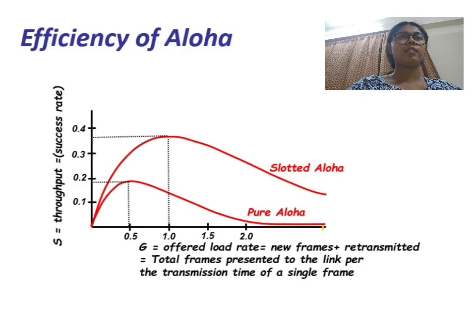Okay, so to conclude, in networks where multiple devices share the same communication medium, there must be a way to control how the devices access the channel. This responsibility is handled by the MAC sublayer, which is a part of the data link layer. The main goal of the MAC protocols is to coordinate transmissions, reduce collisions, and utilize the available bandwidth efficiently.